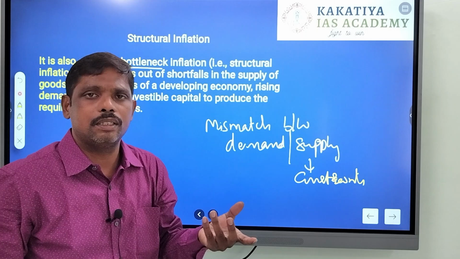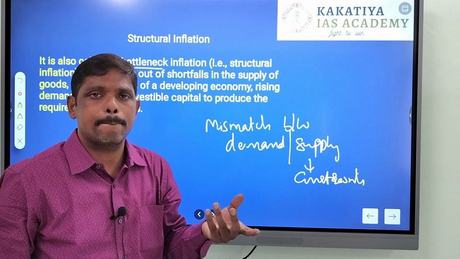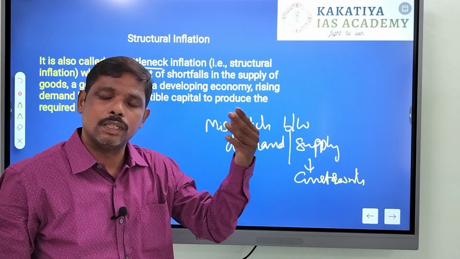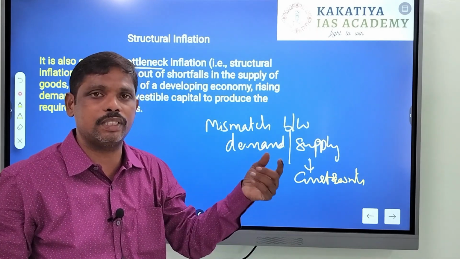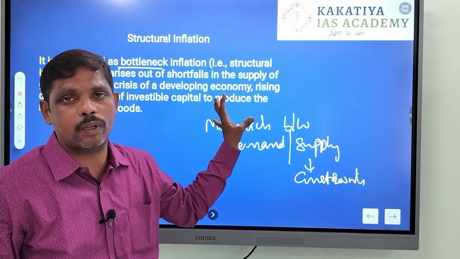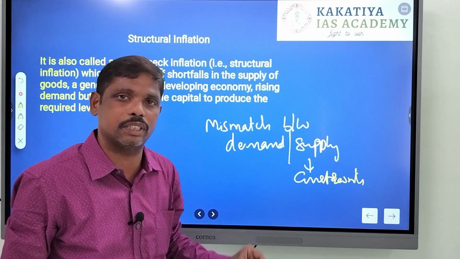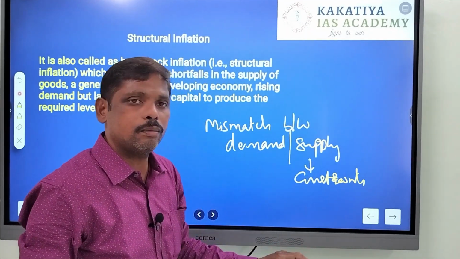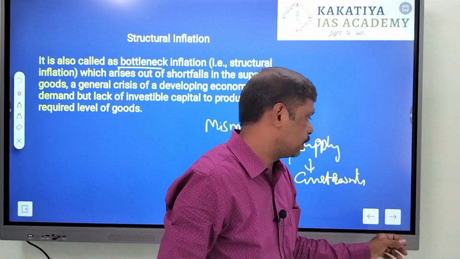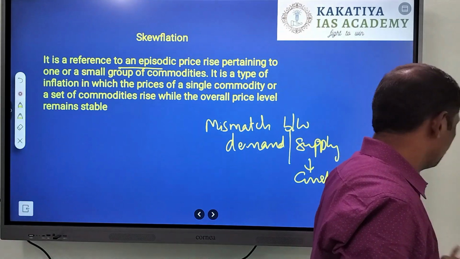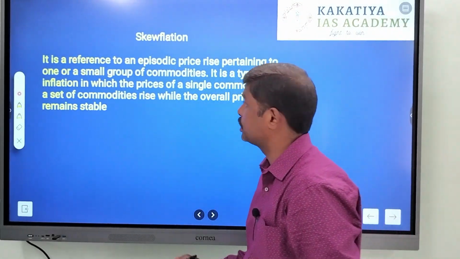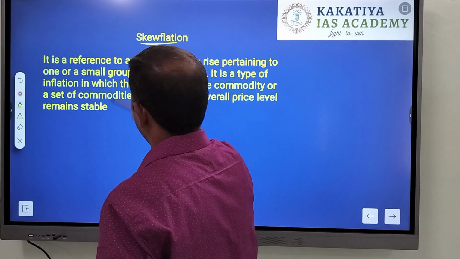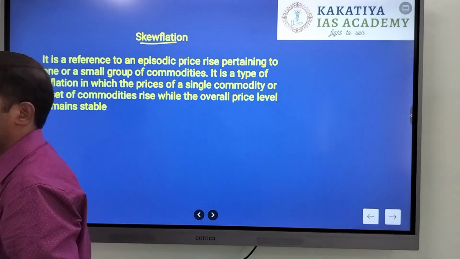So when you want to talk about inflation, the causing factors behind inflation, this is the most important causing factor behind inflation. So this is one term that you should remember. Coming to the next term, it is skewflation. The next term for our discussion is skewflation.